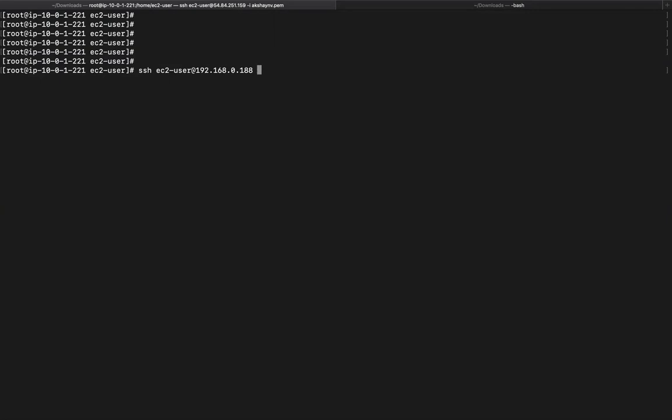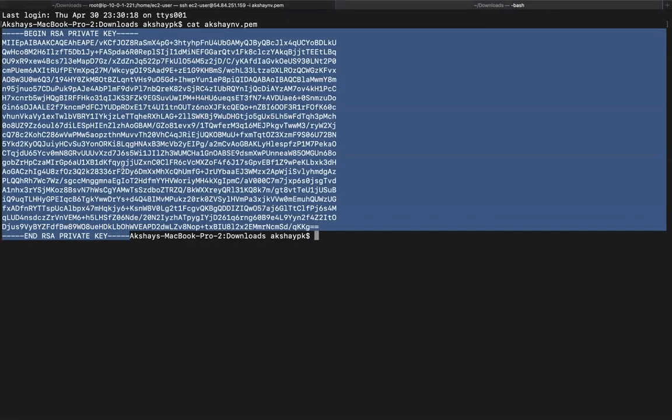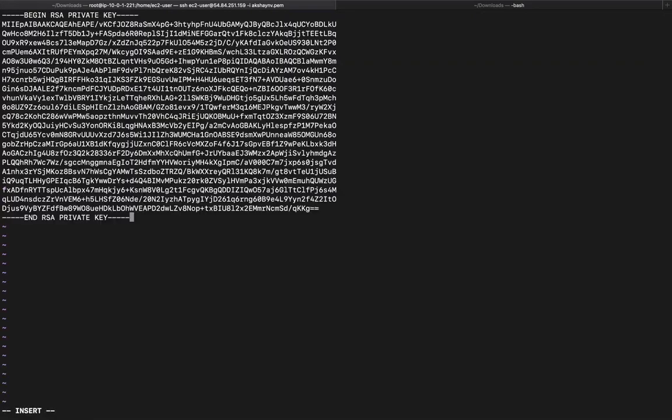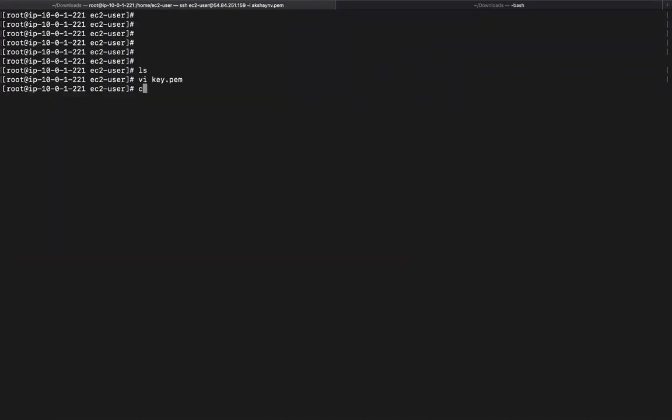Let me just do an ls and see whether we have the key.pem. We don't have the key.pem file in our database server. So let's copy the same content and paste it within the database server. Let's do vi key.pem on the database server, press I, paste with Control V, and save it. Let's do chmod on this file to ensure that we will be able to use it. And now let's do the SSH EC2-user command.